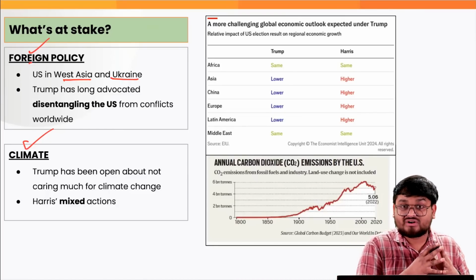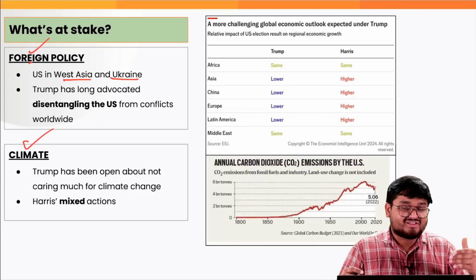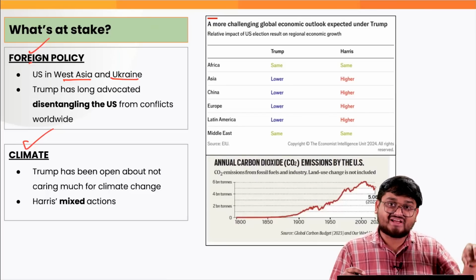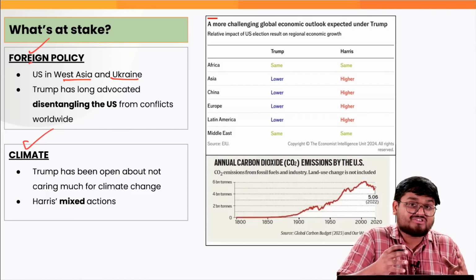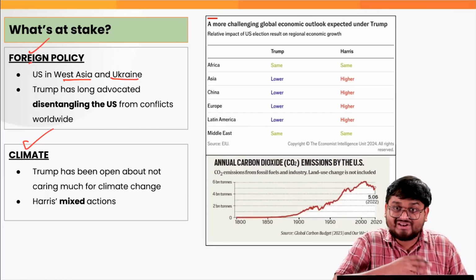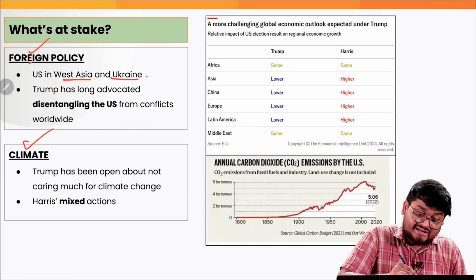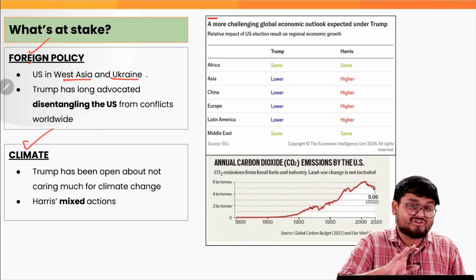So this is actually one of the things which US has been doing over a period of time since 1940s, 1950s until now. US has always been supporting conflicts all across the world, primarily to boost their military exports to various countries all across the world. And this is actually one of the things which are continuing even under Biden administration.